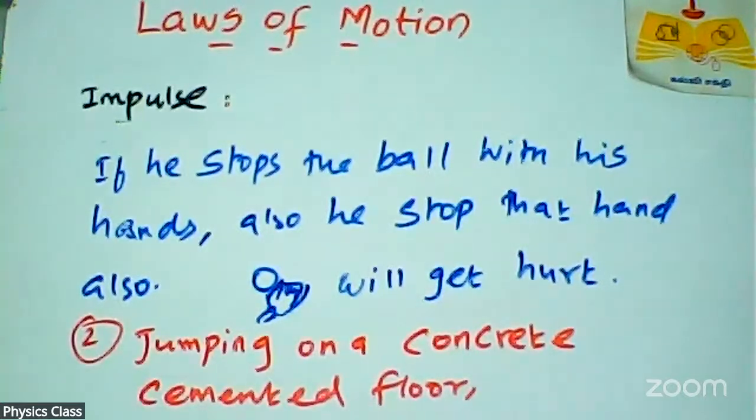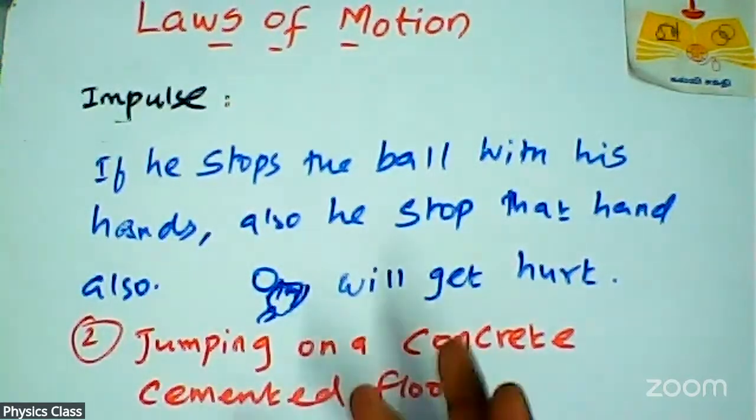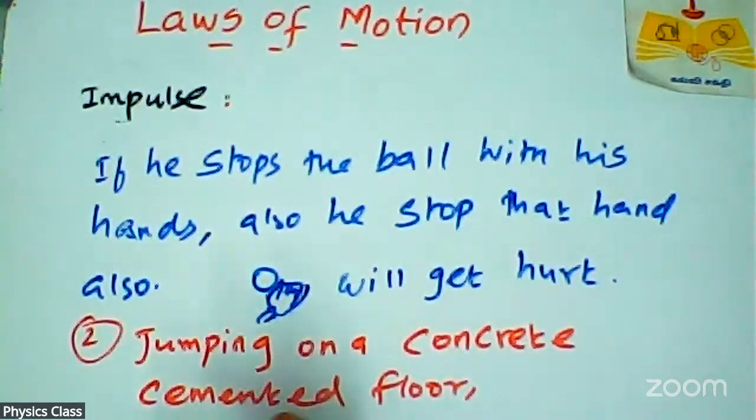Why dangerous? Jumping on sand will be easy, but jumping on the concrete cemented floor is more dangerous, because sand brings the body to rest slowly, but the concrete floor stops the body very fast.